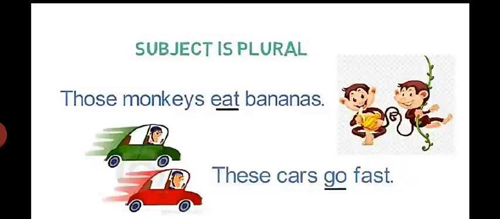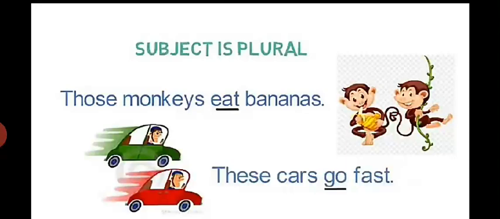Here, those is plural, monkeys plural, bananas plural, and eat is in plural form. So the subject is plural and the verb is also plural.